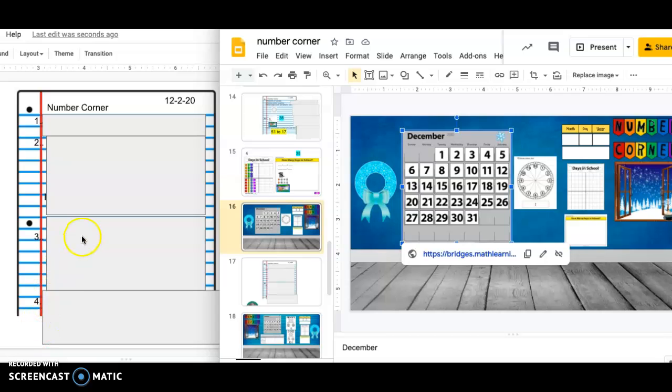Good morning, friends. Today is December 2nd, 2020. Please write the date and number corner at the top of your page. Press pause until you have completed that job.